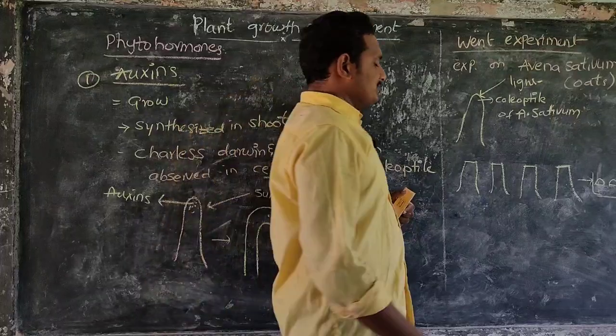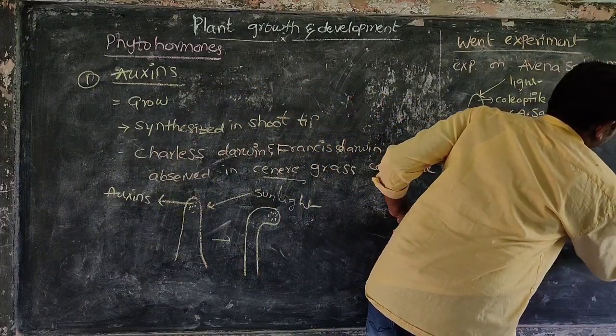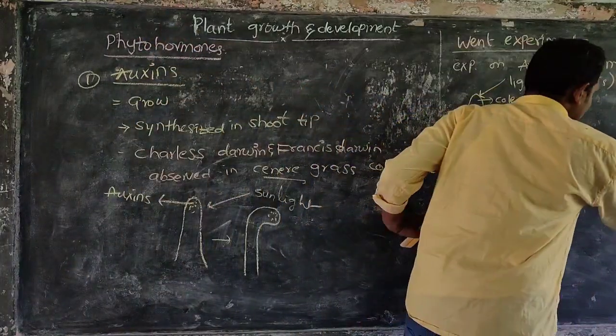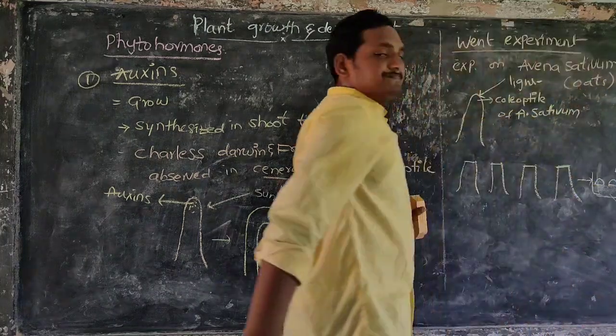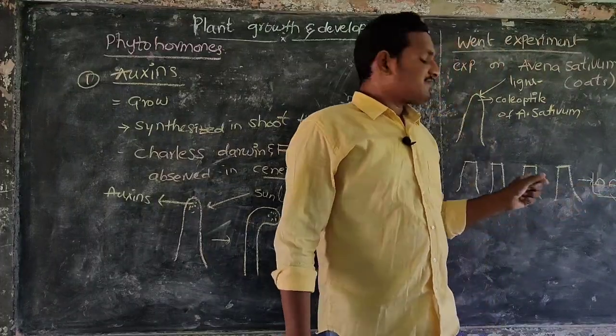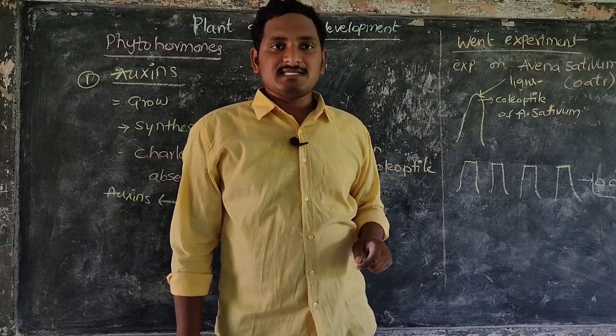This is agar medium, and it passes sunlight to this agar medium. Then inside of this coleoptile, what is present? Which type of chemical? That is auxins are present.